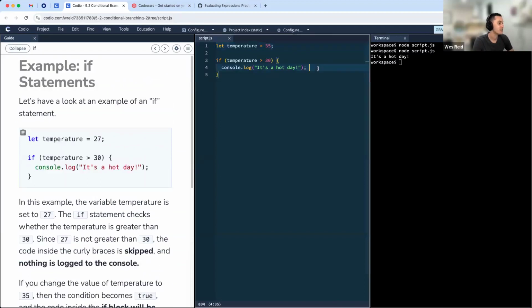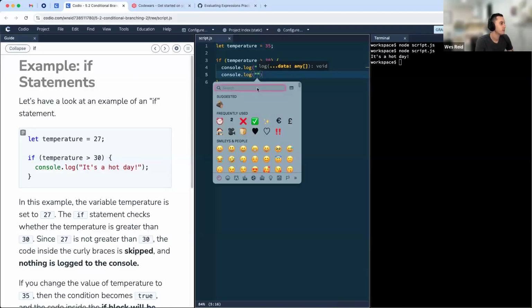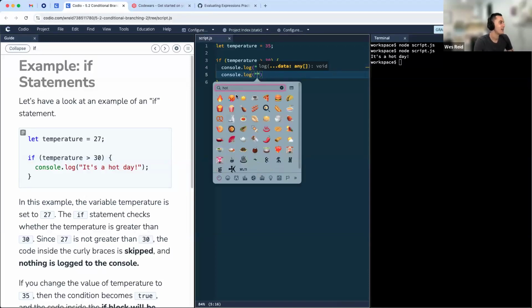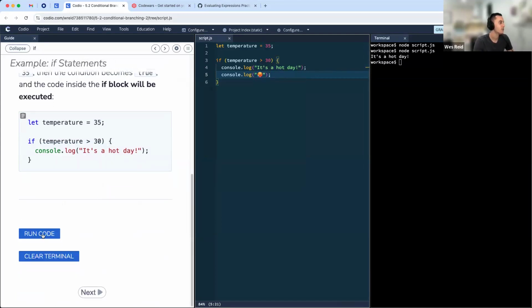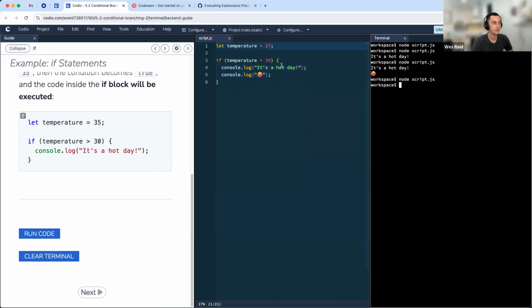Excellent. Also, this is just an if statement. It's important to note we can write as many lines of code as we want in here. So let me add a few more lines. I wanted to add a little emoji in here as well. There's no limit to the number of lines of code that can go within here. All of these are encapsulated and are dependent on this condition. So if I switch this back, we will not see any of that content run.